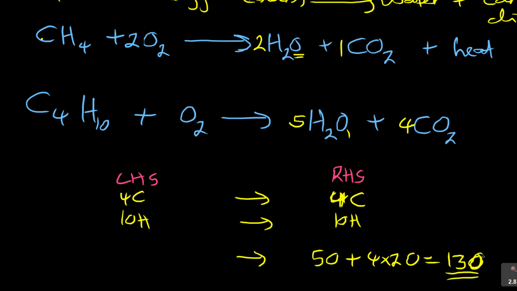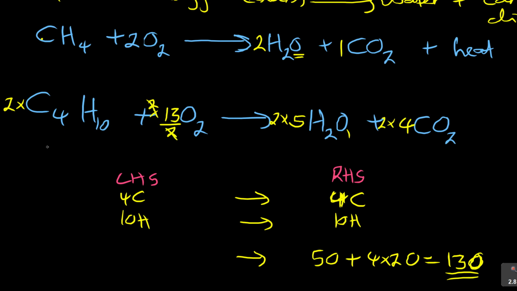If you've got 13 oxygen atoms, so what do you do? Come on your left hand side and you write that number 13. But we know that 13 times 2 is 26. You divide by 2. So that 13 times 2, 26, divided by 2, will still get us to 13. But of course, you don't leave your answer like that. What you do is to get rid of that particular 13. You multiply by 2 here. Now everything you multiply by 2. Each and every item you multiply by 2, so that you can get rid of that 13.